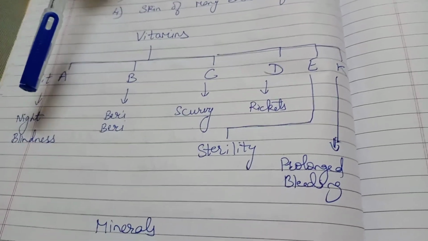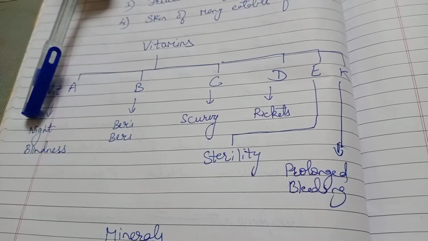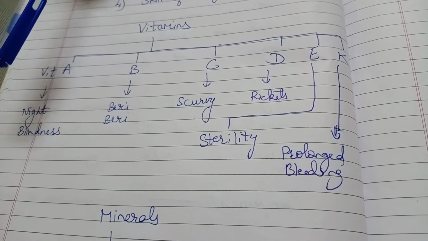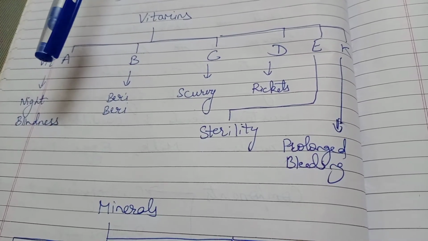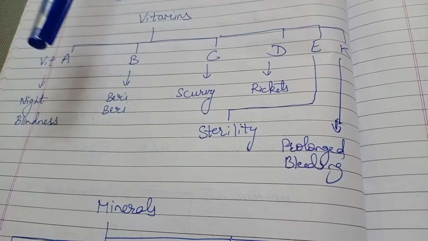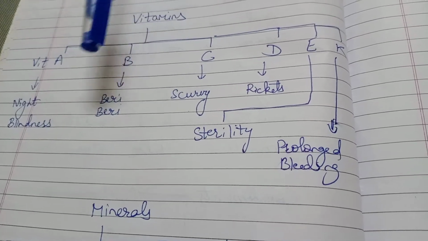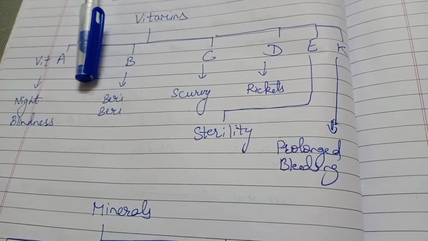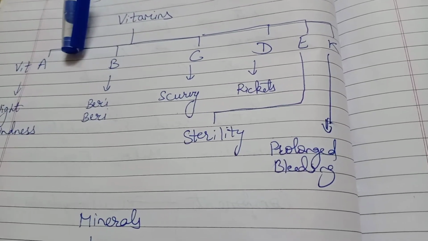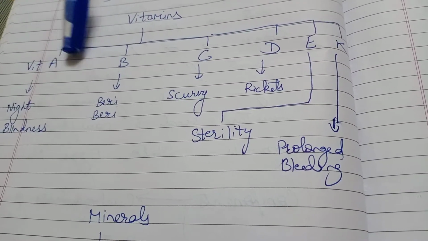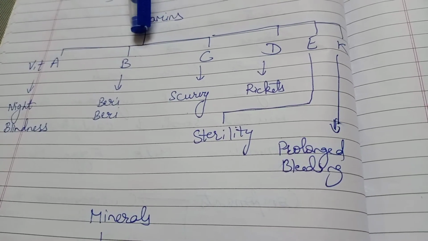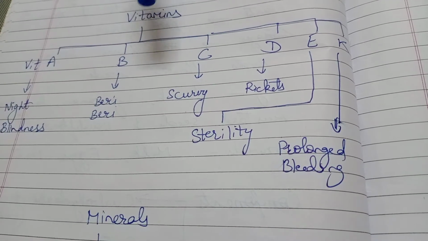Vitamin A deficiency causes the disease called night blindness. Vitamin A is present in different types of foods, for example, yellow vegetables, butter, ghee, milk and all. Vitamin B deficiency causes the disease called beriberi. Vitamin B is present in wheat, rice and many fermented foods, for example, dosa and idli.